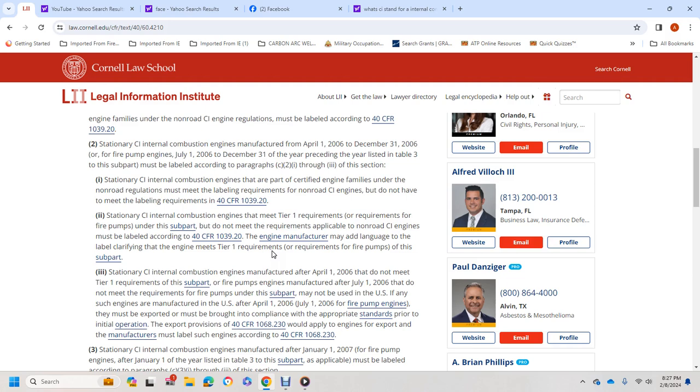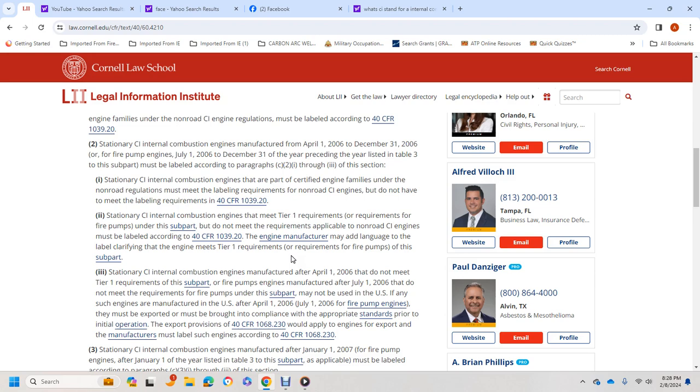Stationary compression ignition internal combustion engines that meet the Tier 1 requirements for fire pump engines in this subpart but do not meet the requirements for non-road compression ignition engines must be labeled according to Title 40 CFR 1039.20. The engine manufacturer may add language to the label clarifying that the engine meets the Tier 1 requirements of the fire pump engine subpart. Third, stationary compression ignition internal combustion engines manufactured after April 1st, 2006 that do not meet the Tier 1 requirements of the subpart for fire pumps